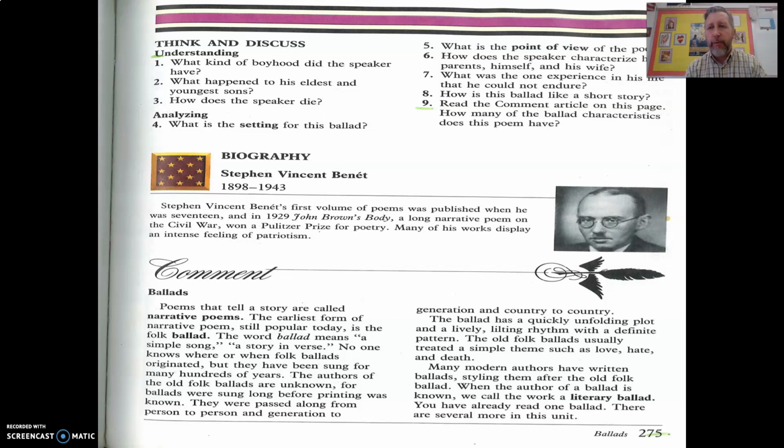Speaking of which, we're first going to get introduced to our author, Vincent Benet. You'll notice the year he was born and the year that he died. This poem was written around 1922, and it is entitled The Ballad of William Sycamore. The bottom of page 275 in your textbook talks about a ballad. A ballad is basically a poem that tells a story, known as a narrative poem. So there's a narrator telling a story of what's happening. The Ballad of William Sycamore is a narrative poem, but it can also be known as a ballad. A ballad means a simple song.